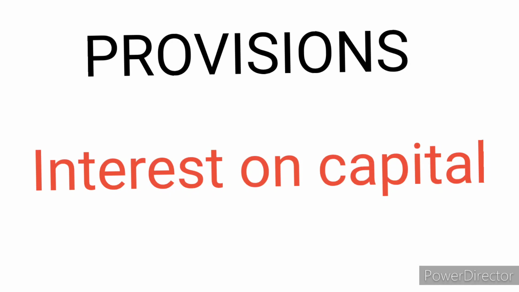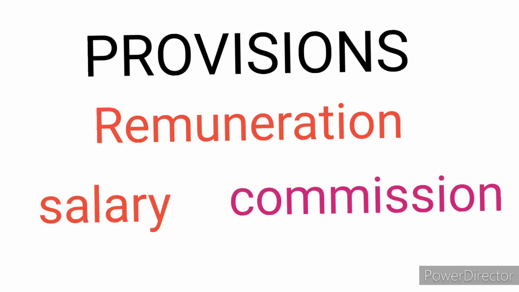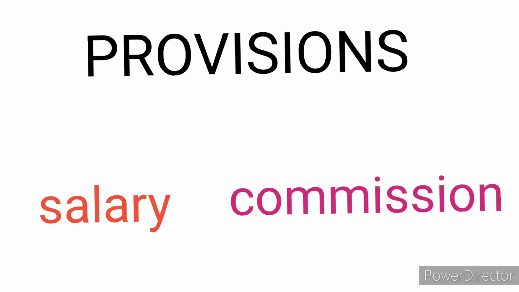And contractual relationship. Each and every single partner is an agent as well as a principal for all. Other provisions: if the deed provides for it, interest on capital will be given to the partners. If the deed is silent about interest on partners' capital, no interest will be provided. Likewise, if the deed provides for it, interest on drawings will be charged at the accepted percentage. And remuneration may be in the form of salary or commission. Commission will be a percentage on the profit, and salary will be a fixed amount of rupees per month, multiplied by 12 for a year.